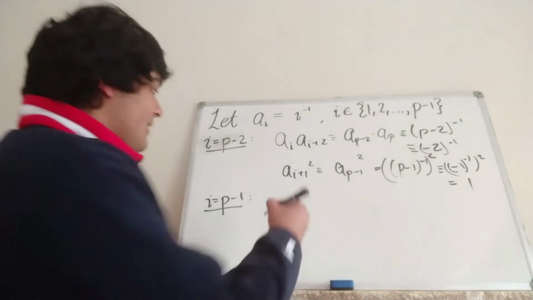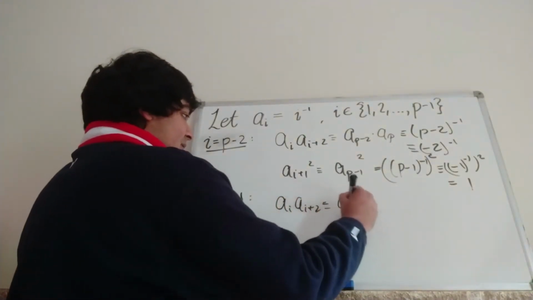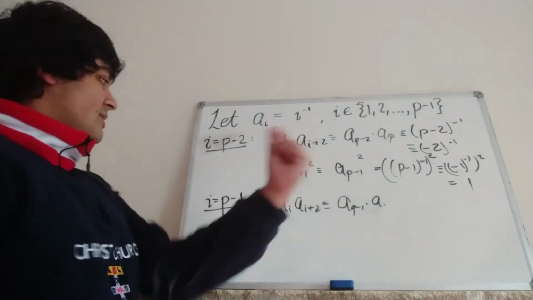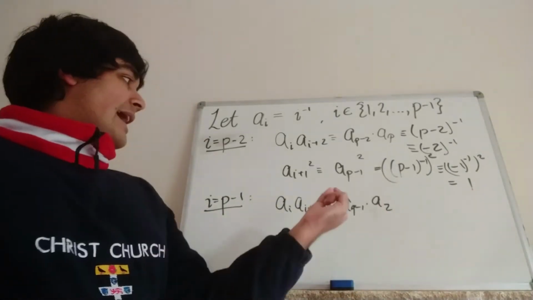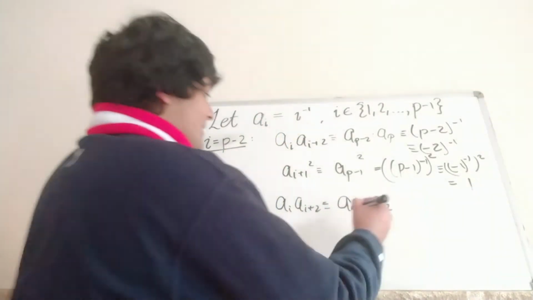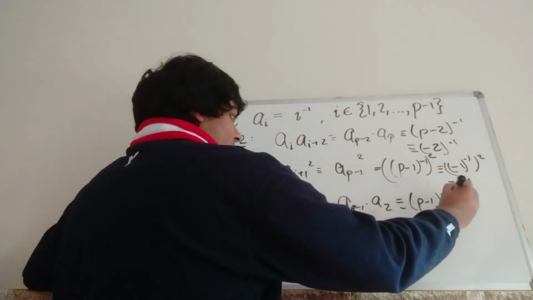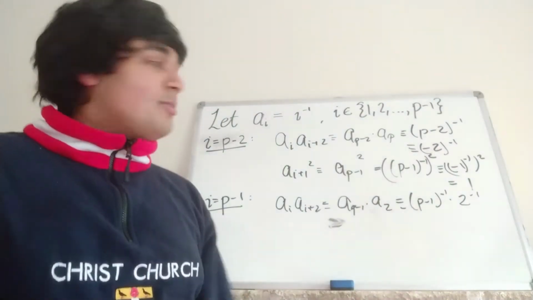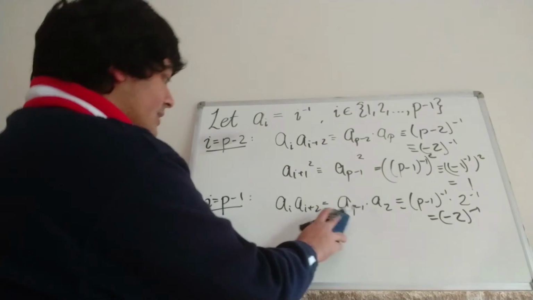Okay, so now in the case i equals p minus 1, we're going to do the same thing, compute these two guys here. So a_i times a_{i+2}, well, that thing there is just a_{p-1} times a_{p-1+2}, which is p plus 1, but that's just a_2. So we have this guy here, and now plugging it back into the definition, this thing here is p minus 1 inverse times 2 inverse. But again, p minus 1 is congruent to minus 1 mod p. So this guy here is nothing but minus 2 inverse, like so.